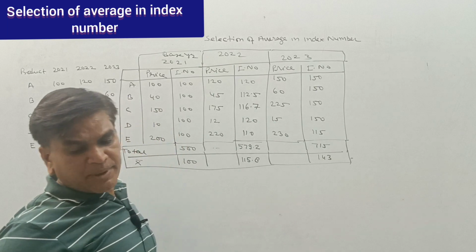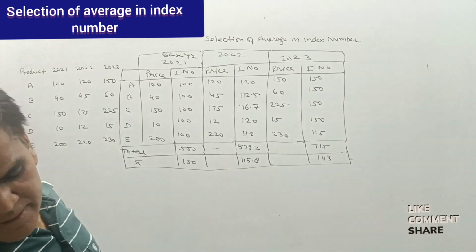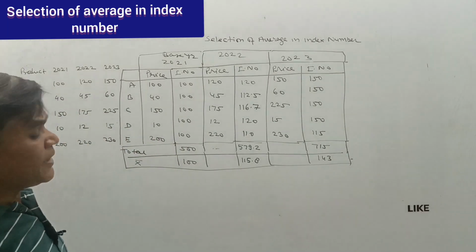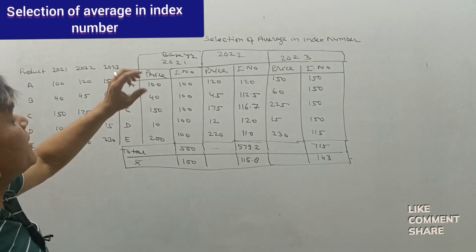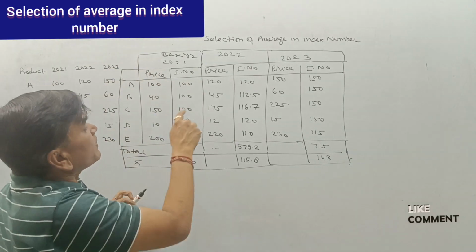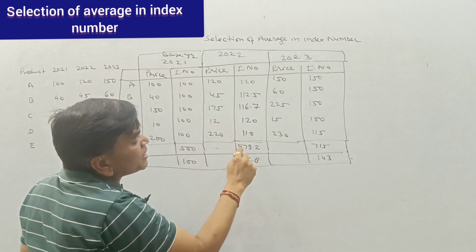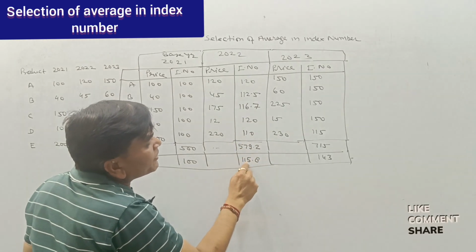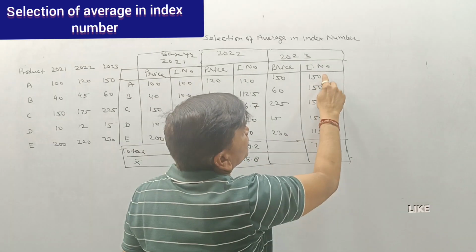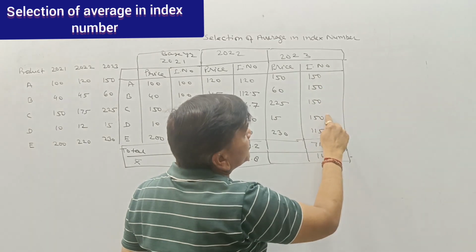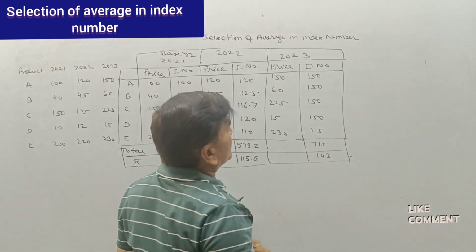So the arithmetic mean is 143. So the very first, we have calculated the average of this. So 500 divided by 5, the addition of this is 579.2 divided by 5, and the addition of this is 715 divided by 5.